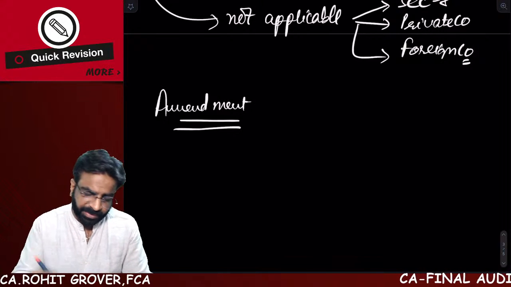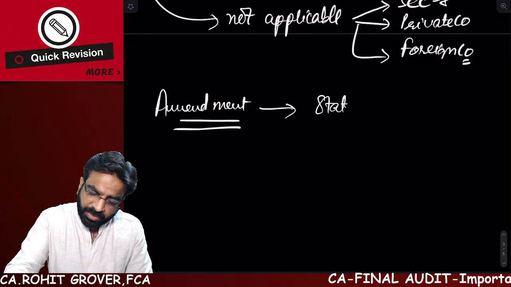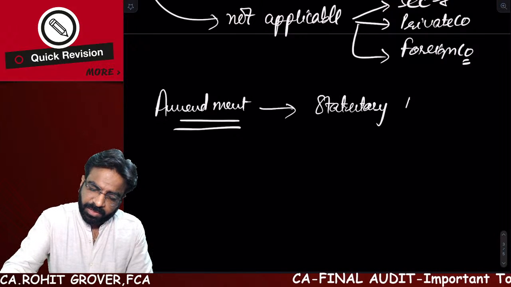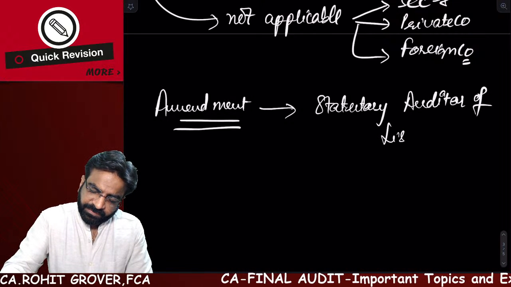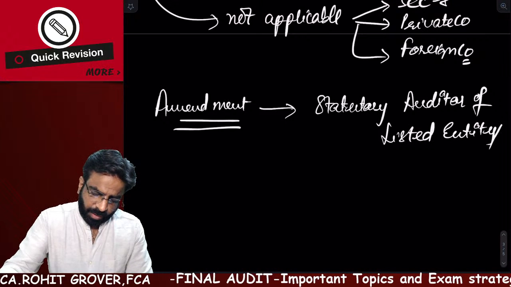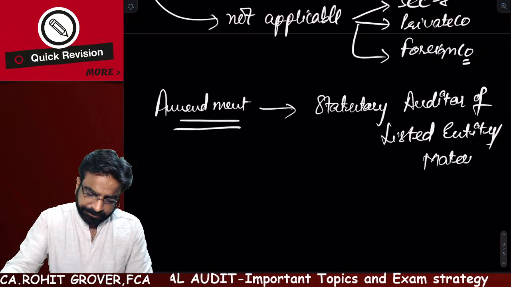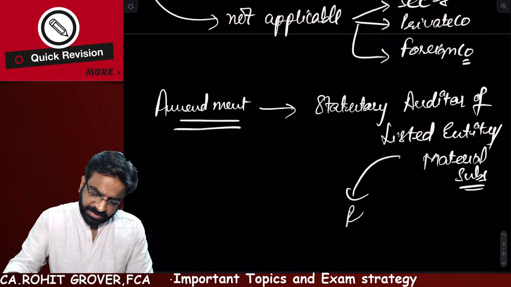Very important amendment you have in this particular session relating to what if the statutory auditor of listed entity or material subsidiary gives resignation.